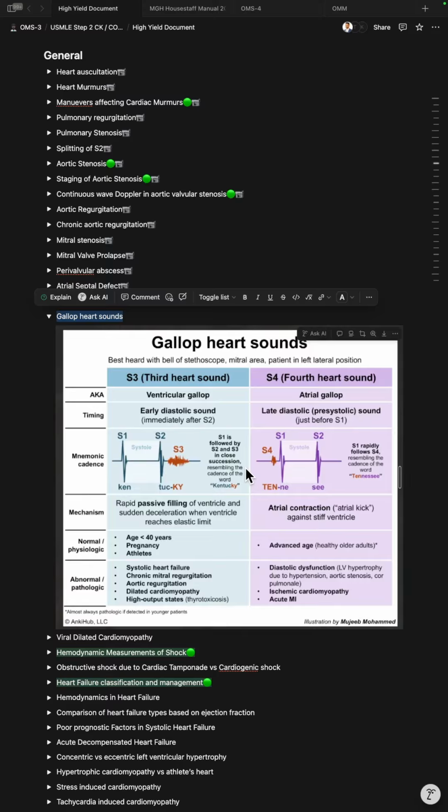S4, atrial gallop. Occurs late in diastole, just before S1. Mnemonic cadence, "Ten-nes-see." It's produced by atrial contraction against a stiff, non-compliant ventricle. Normal in older adults but pathologic with diastolic dysfunction, left ventricular hypertrophy from hypertension or aortic stenosis, ischemic cardiomyopathy, or acute myocardial infarction.